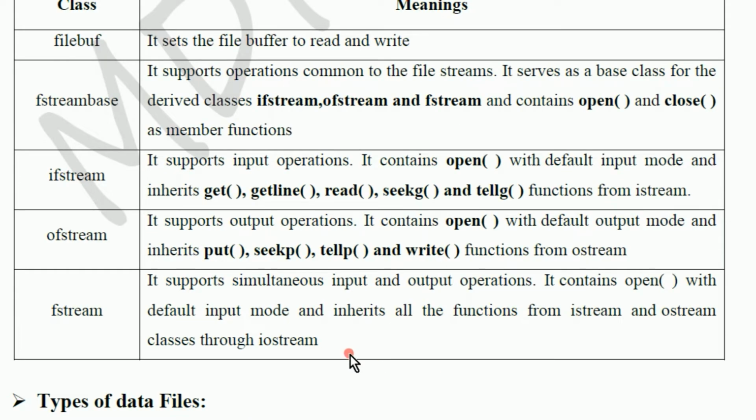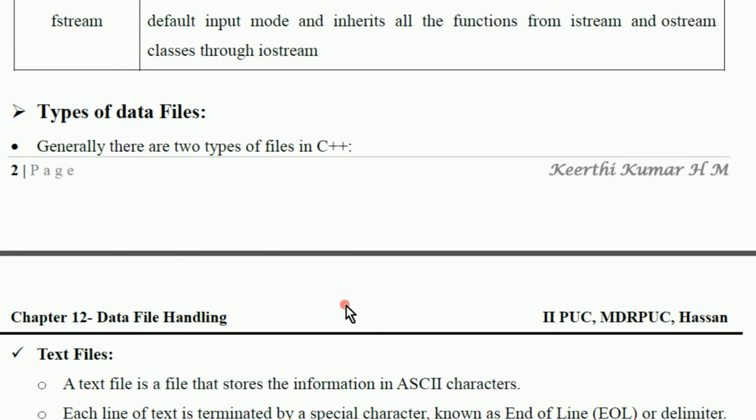Fstream supports simultaneous input and output operation. That means it's a combination of ifstream and ofstream. If you include the fstream.h file, you can do both the input and output operation.